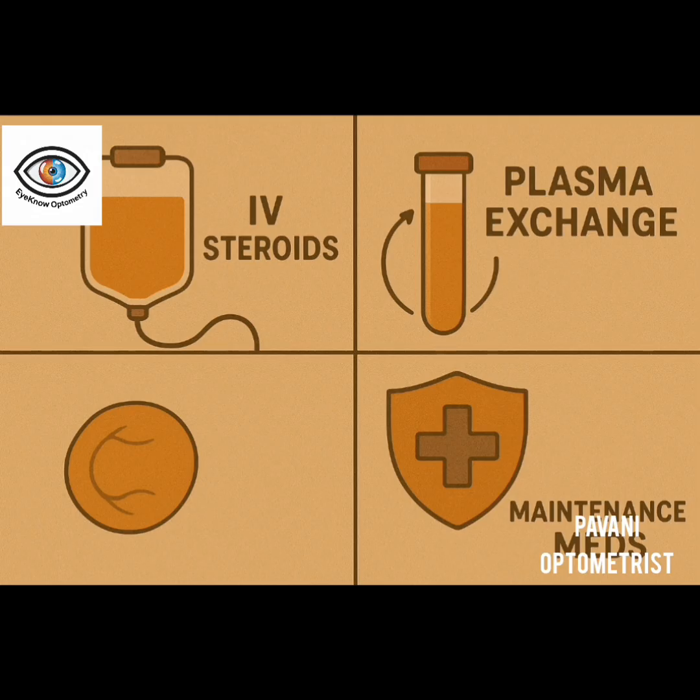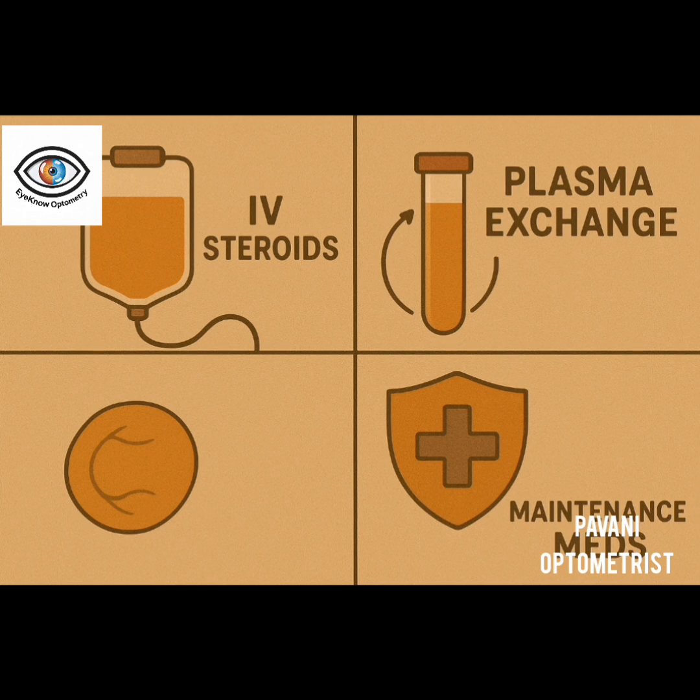Coming to the management, high dose IV corticosteroids will be given, and even plasma exchange is done if there is no response. Intravenous immunoglobulins, and mostly the ophthalmologists usually co-manage with the neurologist. NSAIDs and steroids will be given for severe pain, and if there is vision loss, low vision aids and rehabilitation will be done by the optometrist, and counseling will be done for this, as there will be a central scotoma and color vision defect in mild cases.